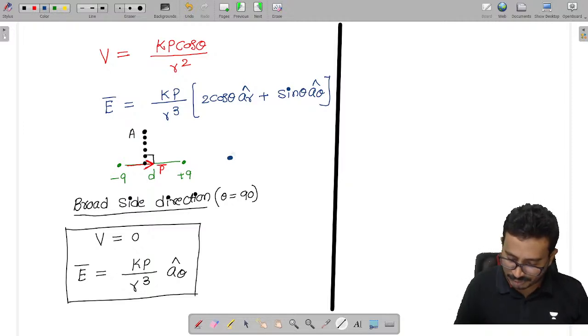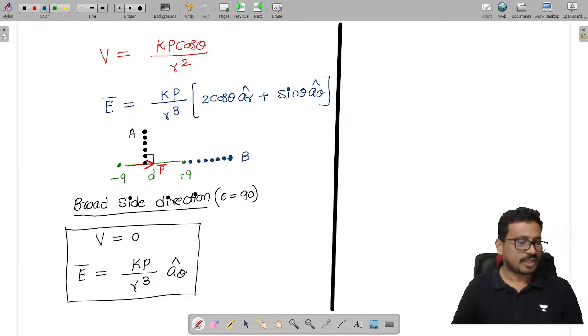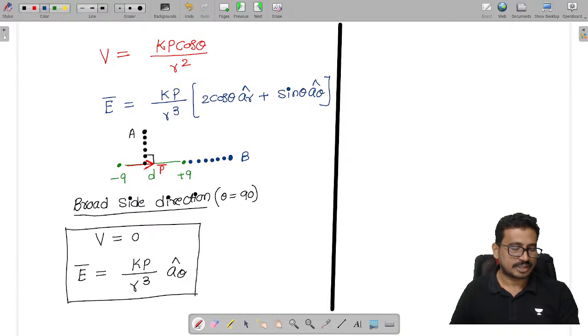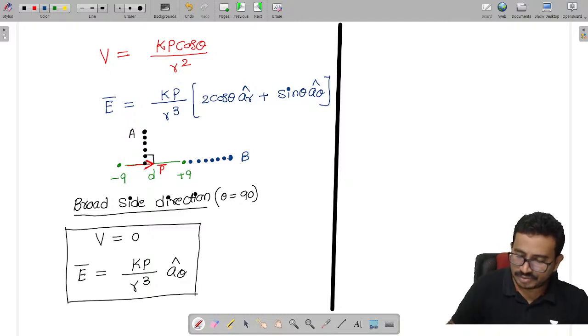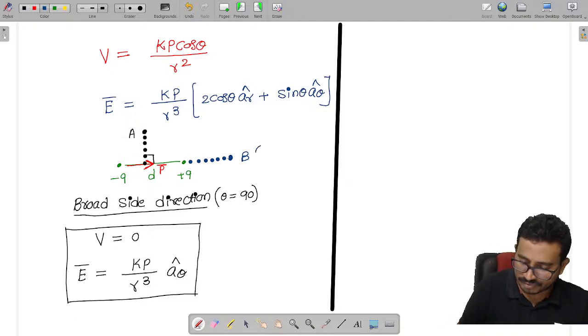Next, if we have a point here, this point B is along the dipole axis. The point B is along the dipole axis. This direction is called the end fire direction.